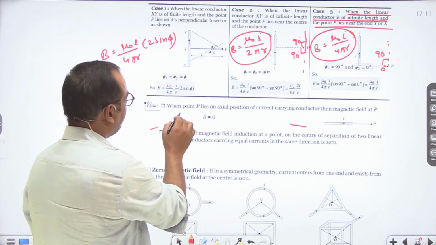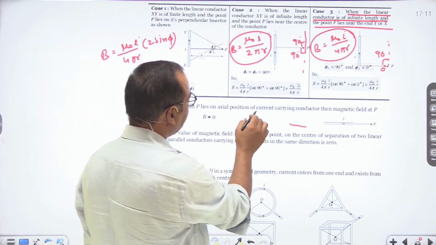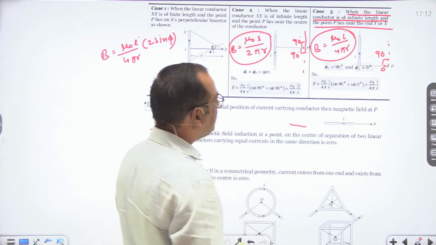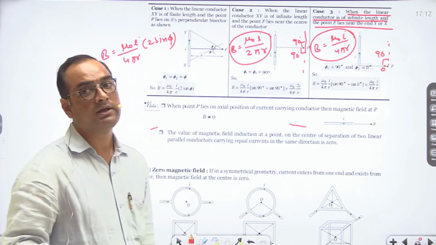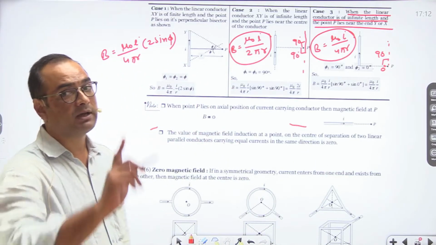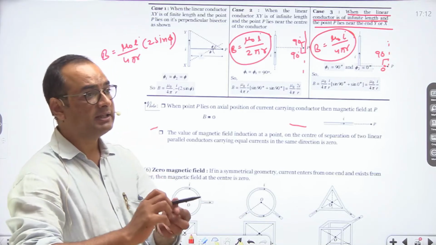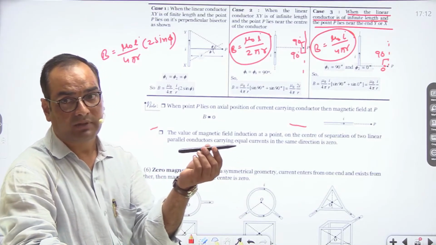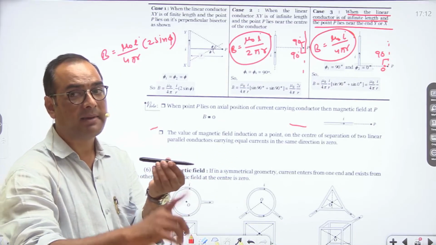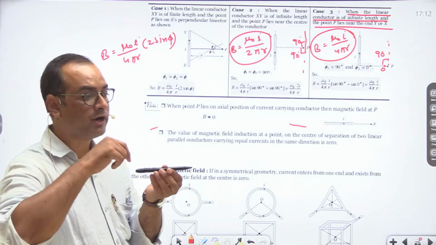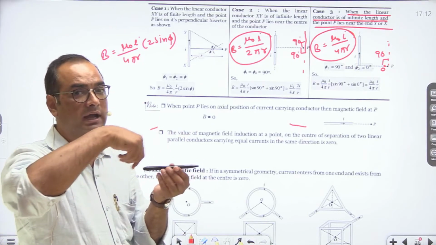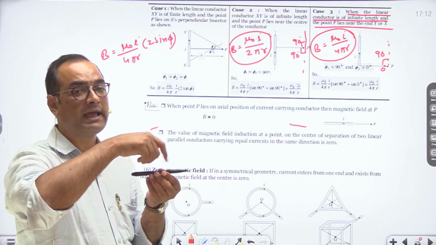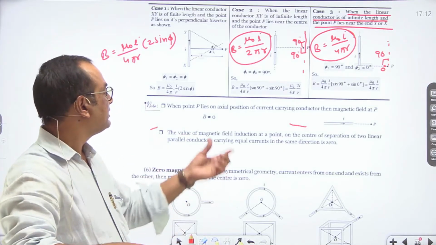Now see, when point P lies on the axial position of a current carrying conductor, then the magnetic field at point P is 0. So always keep in mind that in the direction of the current carrying conductor, the magnetic field is always 0. If point P is situated along the axis of the current carrying conductor, then the magnetic field is always 0.